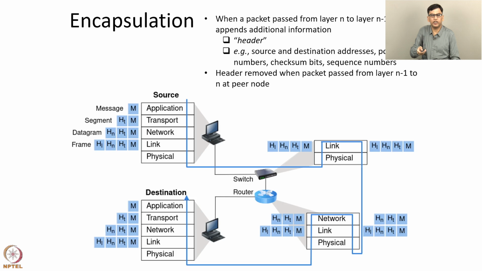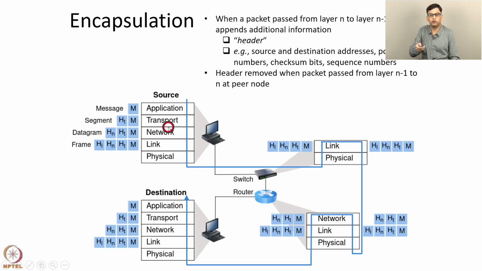So this header is removed after its function has already been performed. For example, the network layer consults this HN to find out the source IP address, so to find out from which source the packet arrived. Once the source IP address has been used, after that the header can be removed. So this header is added to perform some functions by the source, and it is removed by the destination after the functions have been performed.